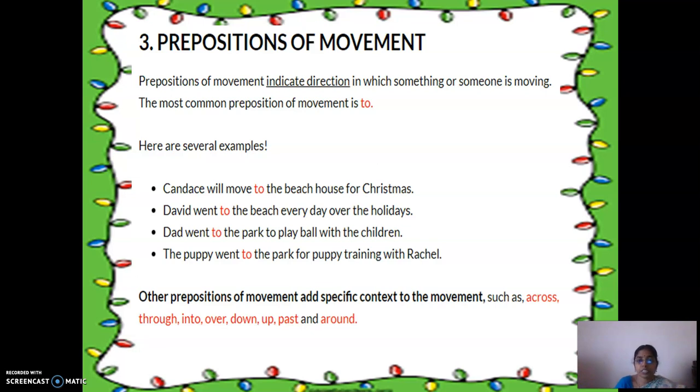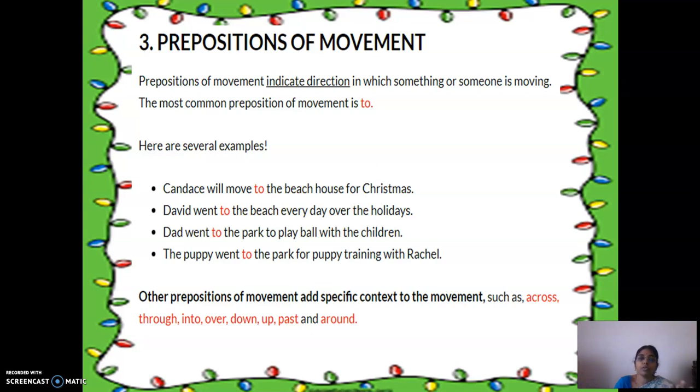They show the direction in which something or someone is moving. The most common preposition of movement is to. There are many examples for to. Candace will move to the beach house for Christmas. David went to the beach every day over the holidays.